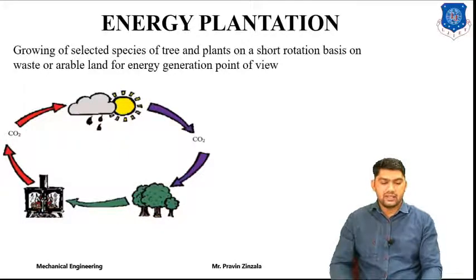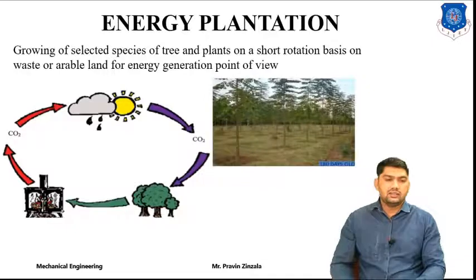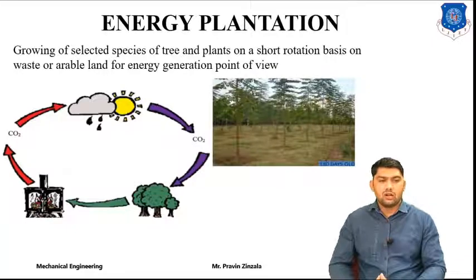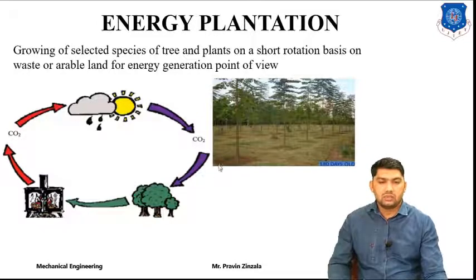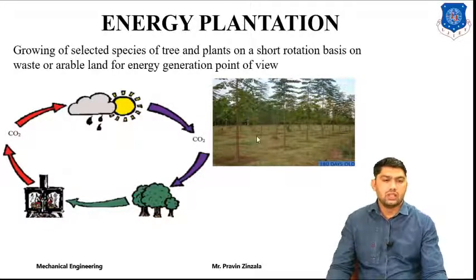So it's called energy plantation. Here is one example of growth of trees for special biomass.